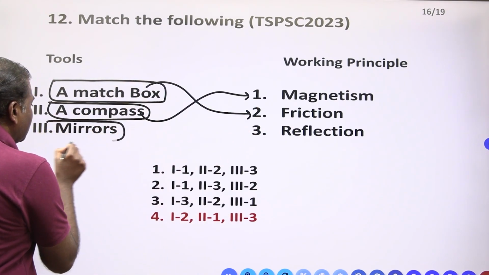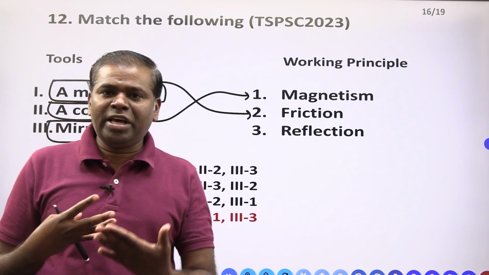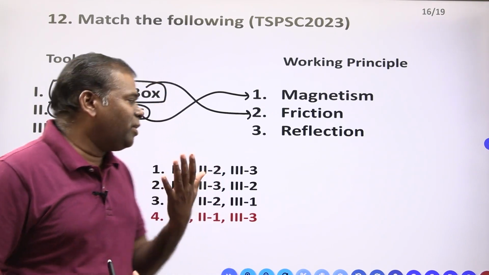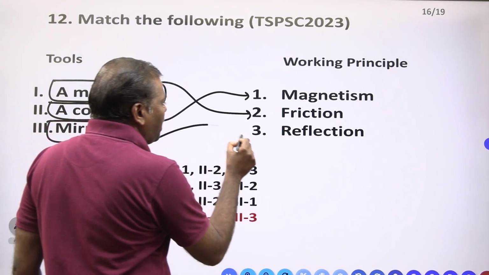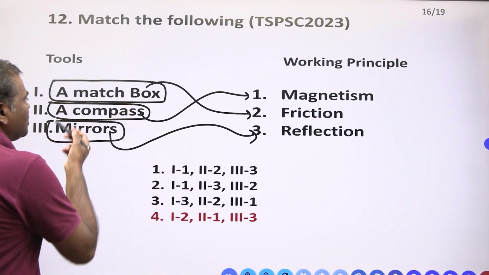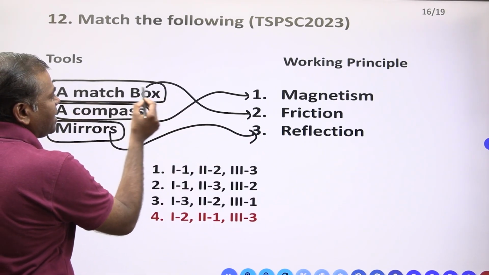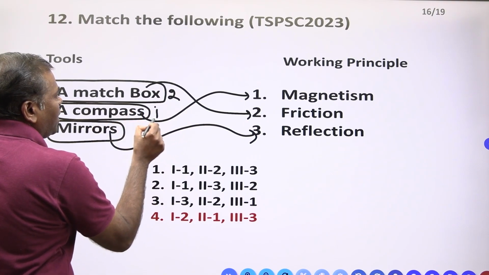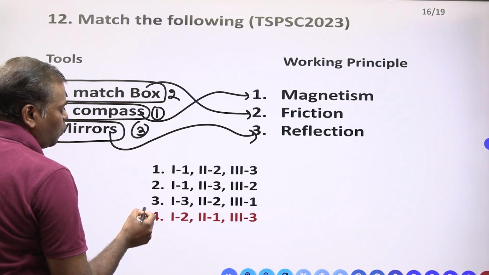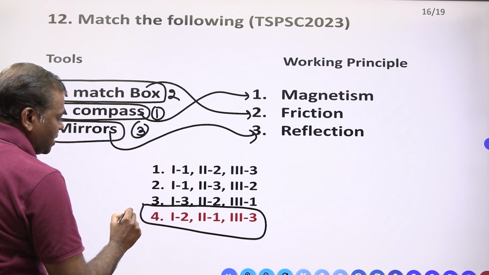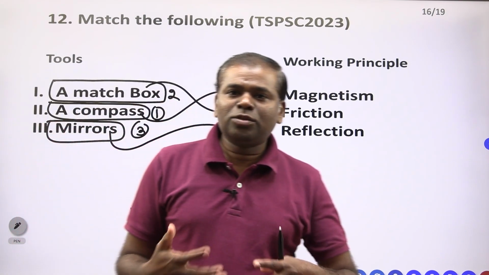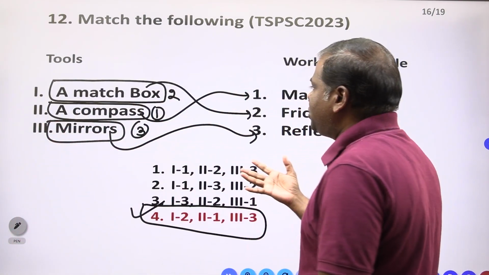Next, mirrors. Daily we see our face using the mirror. By which phenomenon? It is reflection. So therefore, 1 is 2, 1 and 3. 2, 1, 3, that option is the correct option. Clear? Like these, questions are coming in your competitive exam.